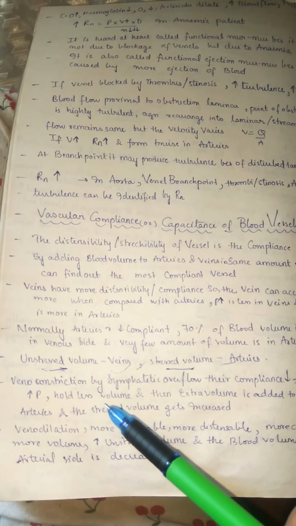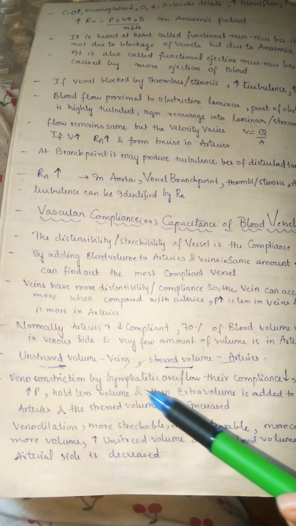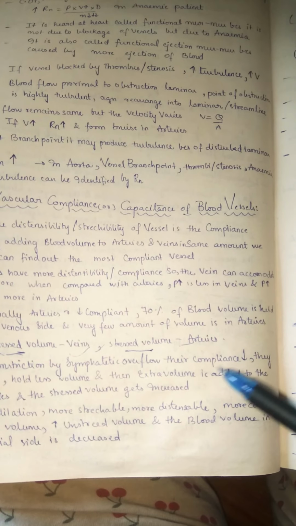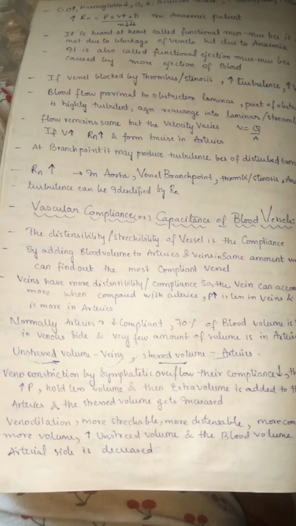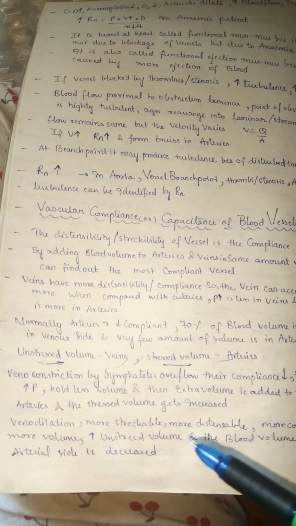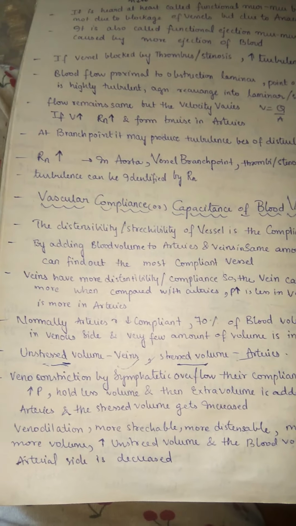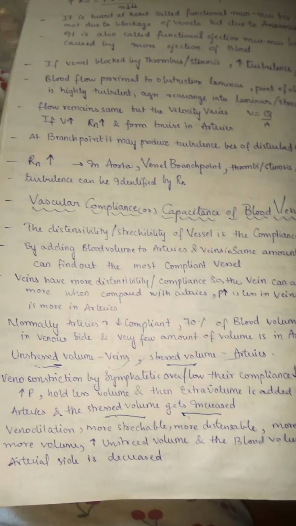Venoconstriction is done by sympathetic outflow. We already know that because of the sympathetic nervous system, the veins get constricted, so their compliance is decreased. That is, there is an increase in pressure and they hold less volume. The extra volume is added to the arteries, and the stressed volume gets increased. Here the pressure is already high, so because of adding extra volume, the stressed volume increases again.